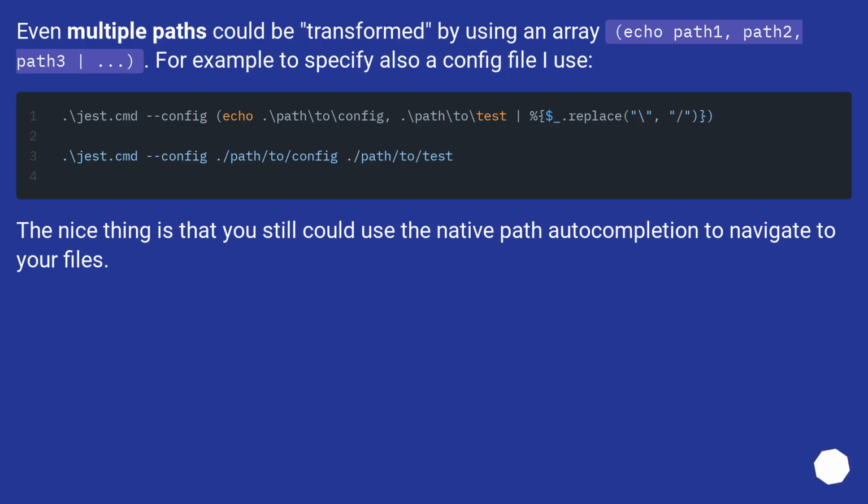Even multiple paths could be transformed by using an array, echo path 1, path 2, path 3, and so on. For example, to specify also a config file I use this. The nice thing is that you still could use the native path autocompletion to navigate to your files.